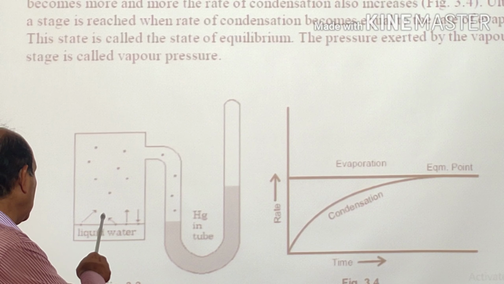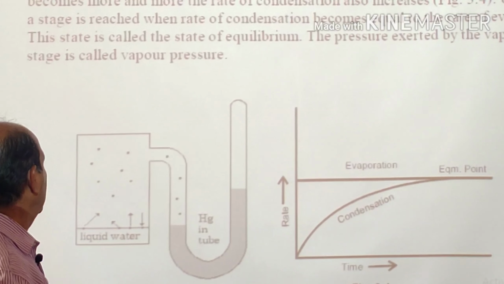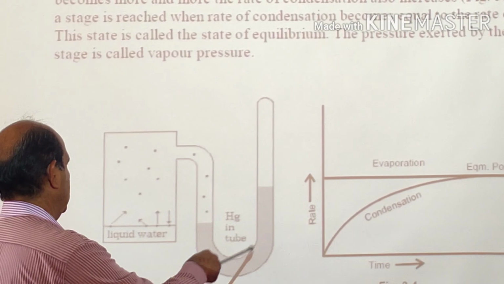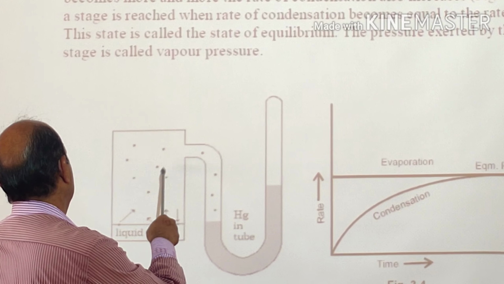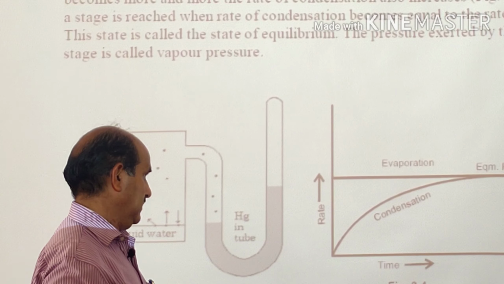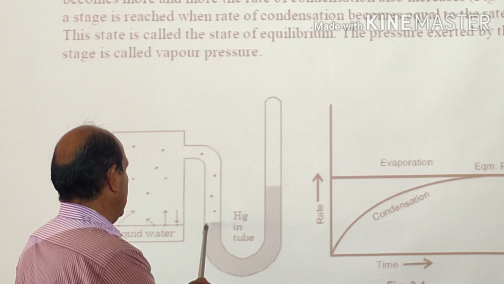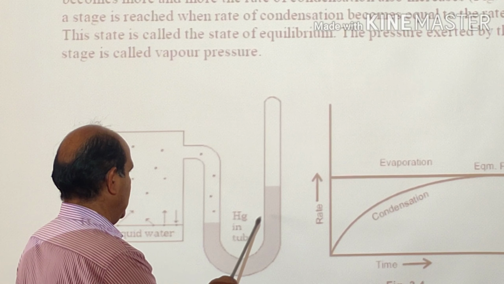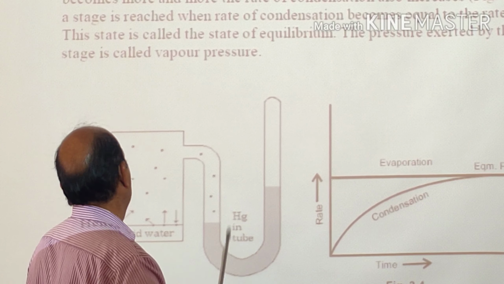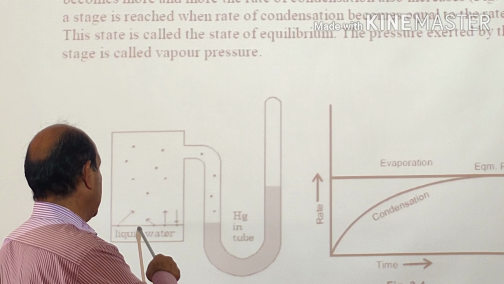Here, this is liquid water, and this manometer is connected with this closed container. Here, mercury is filled in both the tubes. Initially, say the level of mercury in this tube as well as in this tube was here. Now, as the temperature increases, what happens?